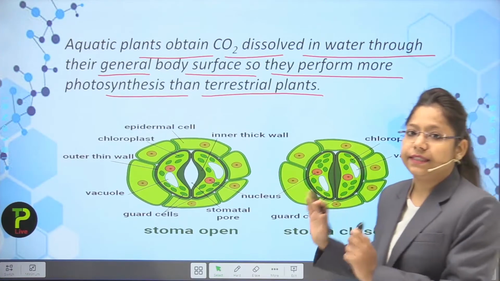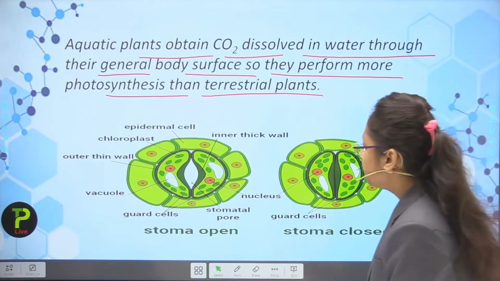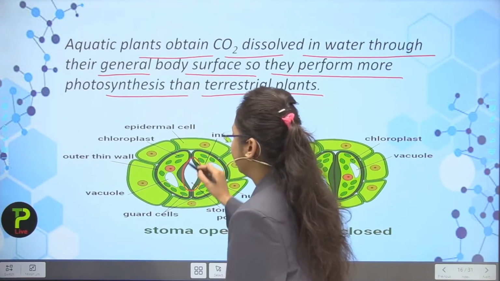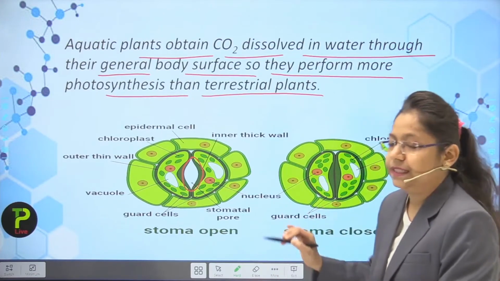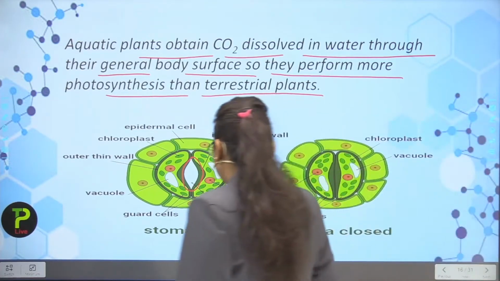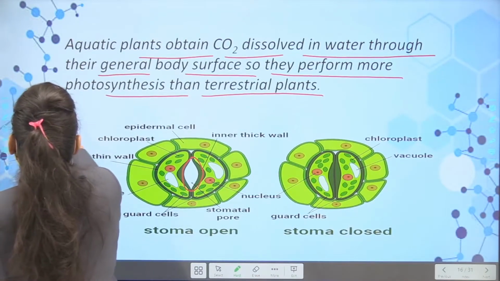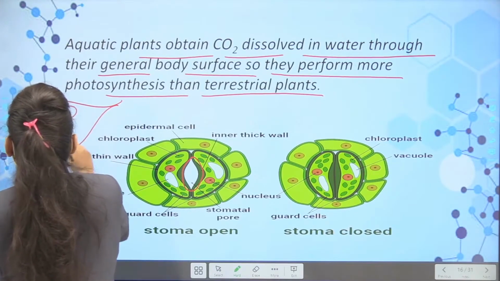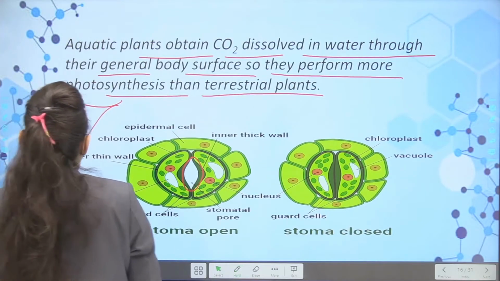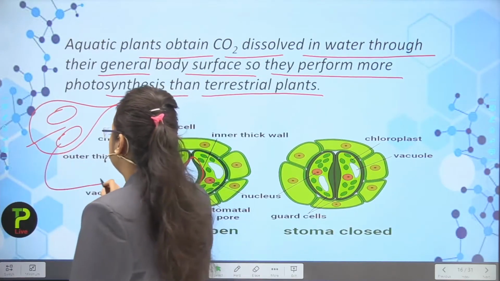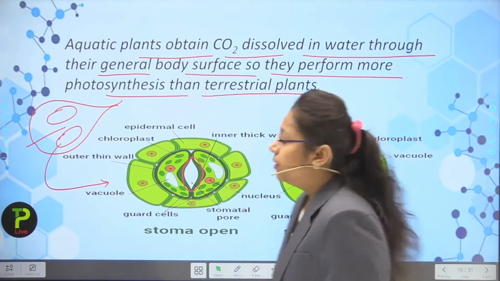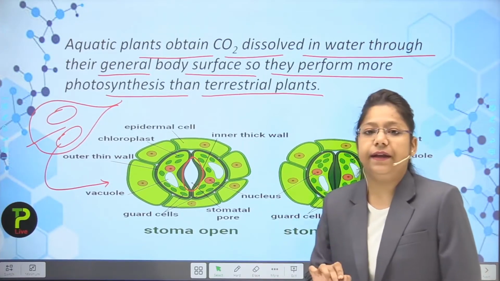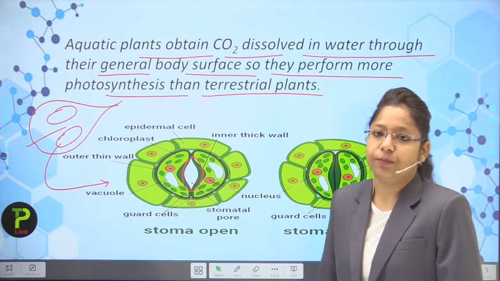Okay, now there is a small representation of stomatal opening as well as stomatal closing. So let's see the diagrammatic representation. So students, you can see here there is a stomatal opening. Actually I am just revising the things which we have read. So first thing is that there is a leaf, and there is a pore. So these pores are designated what? Stomata. Now they are guarded by the guard cells as you have known, but we will study the internal structure of stomata first.